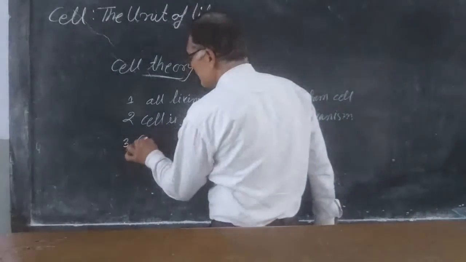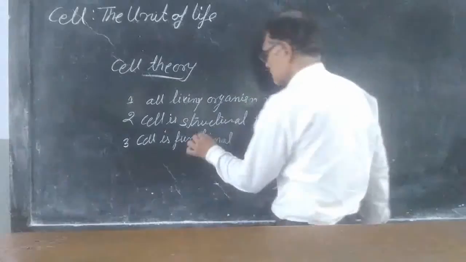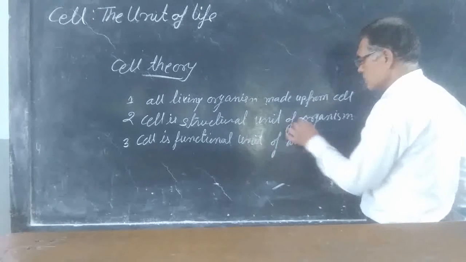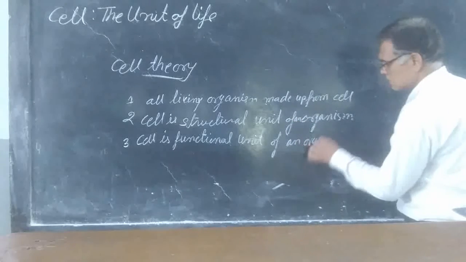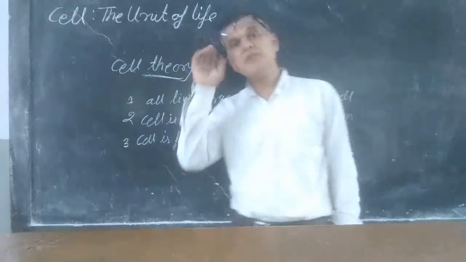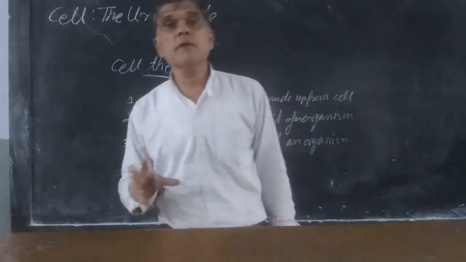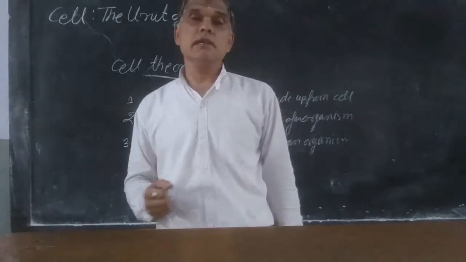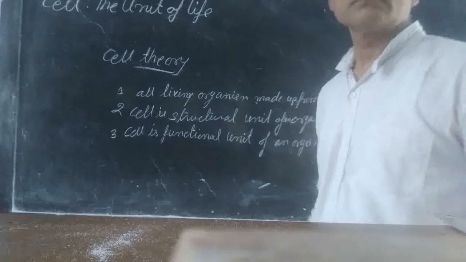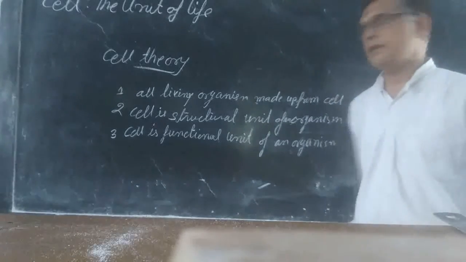Then the cell is the functional unit of an organism. Functional unit means the different functions performed by the organism are performed by the cell at the smallest level, just like respiration, photosynthesis. So cell as functional unit means it performs all the functions at the smallest level.